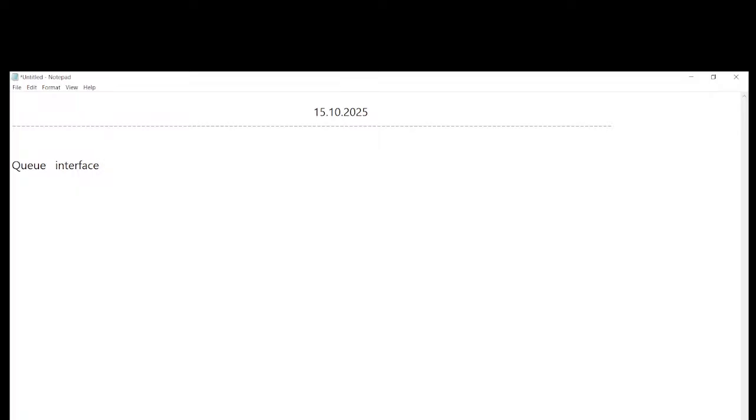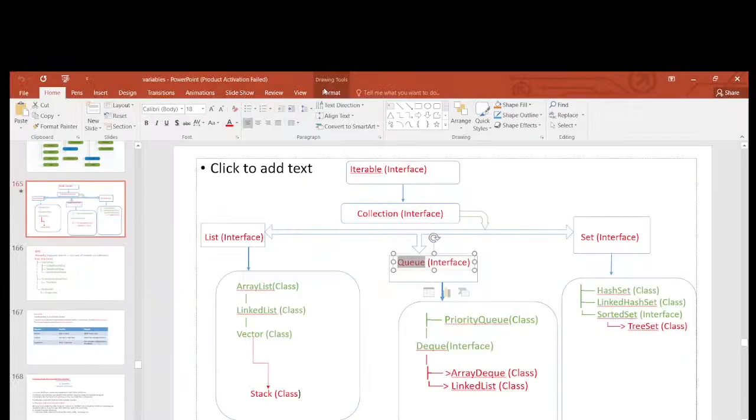The interface contains only abstract methods, right? So if you take this one, the top level inheritance is Iterable, and Collection is one interface, and the parent of the collection types is like List, Set, and Queue. We will talk about Queue only right now. The Queue interface is the sub interface of Collection.